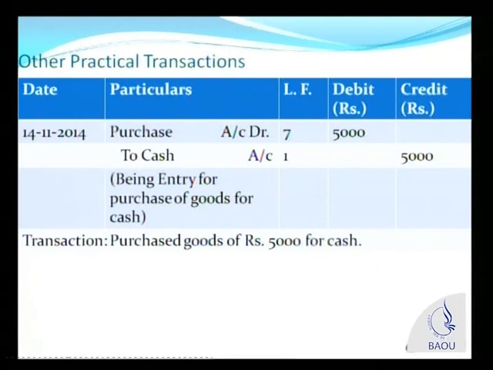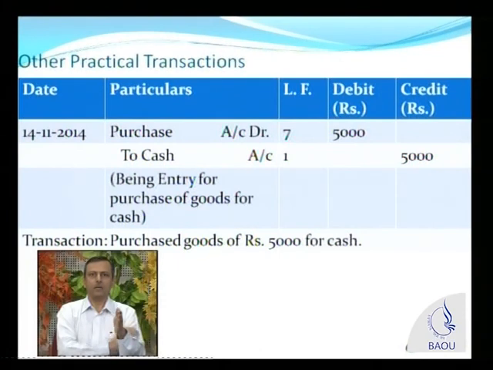The next transaction is, you started business, you brought cash into business, you brought some assets like machinery, furniture, etc., and now you start doing business. You purchase goods, you sell goods, etc. So the next transaction we are studying is that of purchase of goods. When we usually say goods, it means the goods in which you are dealing. When we say purchased goods, it means we are purchasing the items in which we are going to deal, which we are going to purchase and sell.